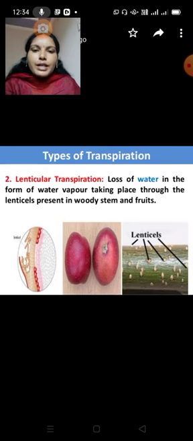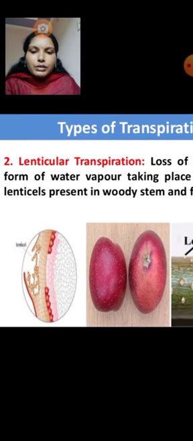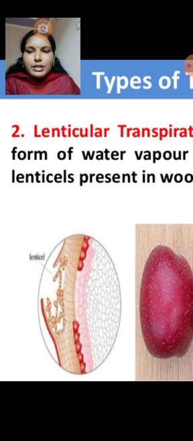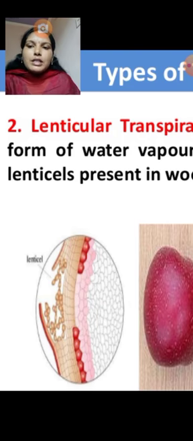And the second type of transpiration is lenticular transpiration. See the diagrams here, lenticels will be present. Lenticels are minute openings in the bark of branches and twigs.